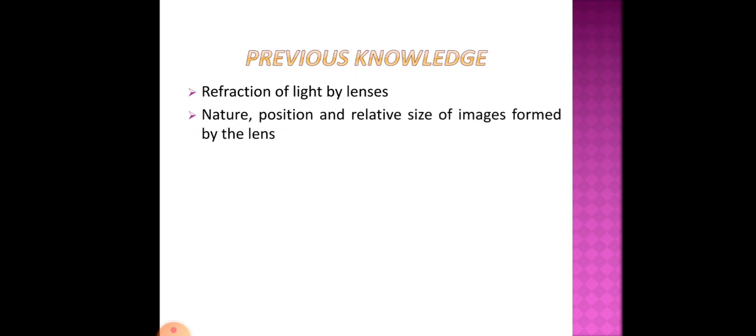Now, before going to this chapter, we should have some knowledge about refraction of light. In the last lectures, I have told you about light. We discussed the chapter Light. There we discussed refraction of light by lenses, and we also discussed the nature, position, and relative size of images formed by the lenses. So this knowledge should be there to study this chapter, Human Eye and the Colorful World. I think you know all this.